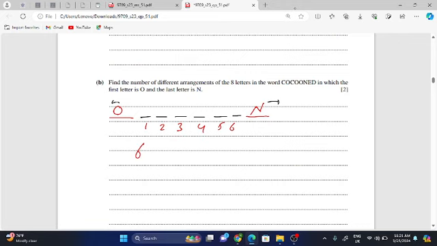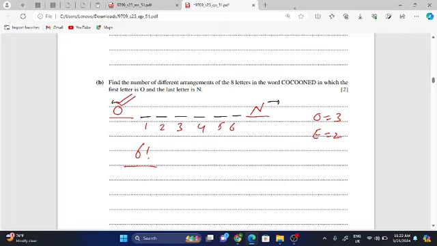It means that other than one O and one N, you can arrange these letters in these empty spaces. So 6 factorial dividing by the repeating letters. O is repeating thrice, out of which one O is already taken. O was 3 times, no? And E was 2 times. So out of 3 O's, you already arranged one O over here that is already fixed. So 2 O's can be arranged over here.